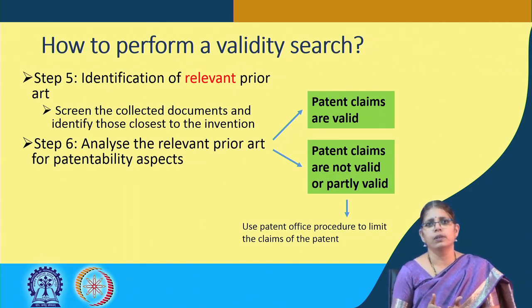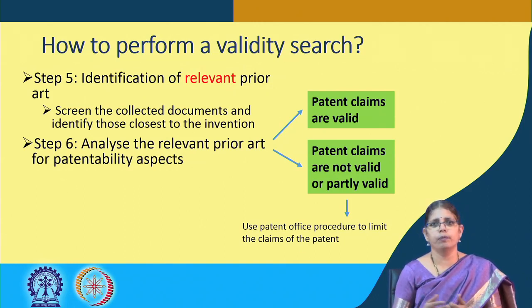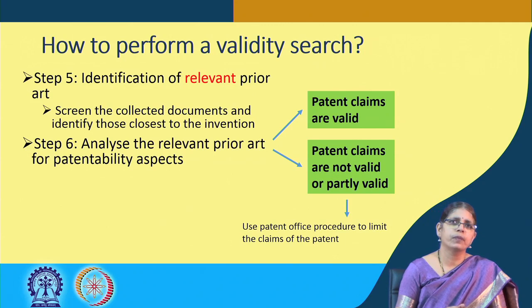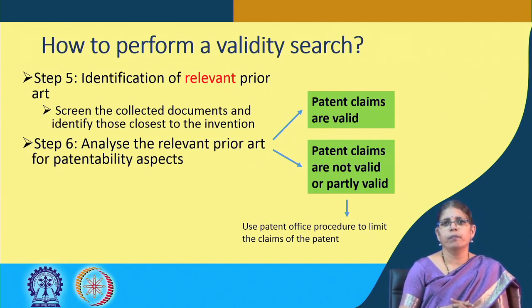One is that the analysis reveals that patent claims are valid, well and fine. Sometimes it is also possible that the patent claims may not be valid or may be partly valid. So, this is an important stage when a decision should be taken by the patent owner on how they could salvage the patent.